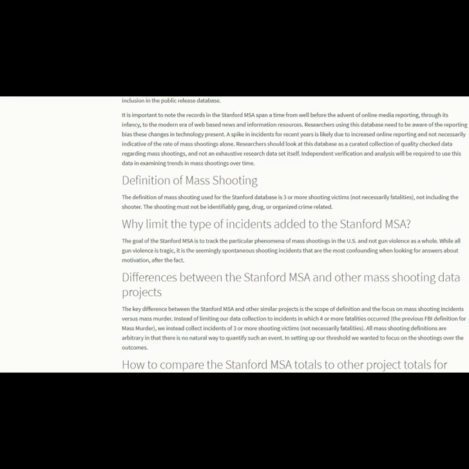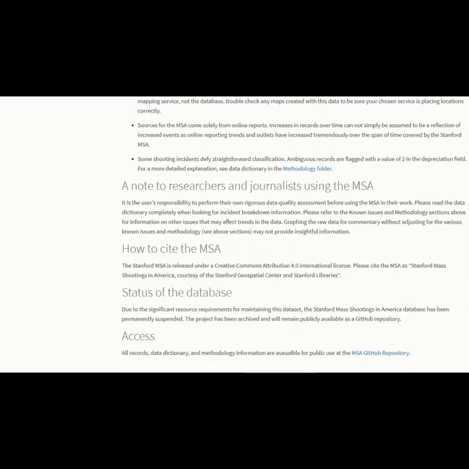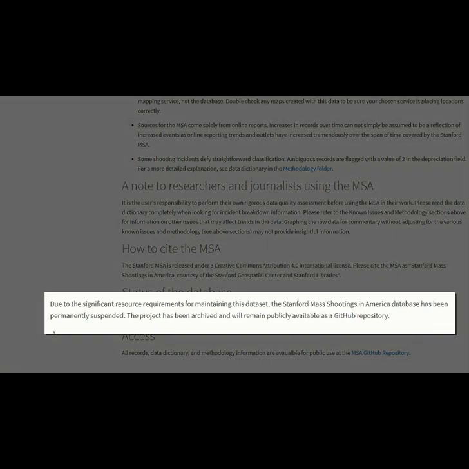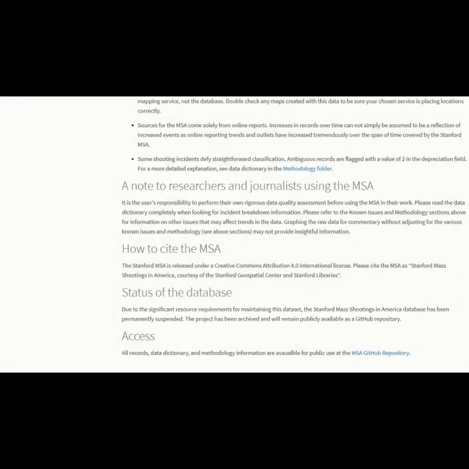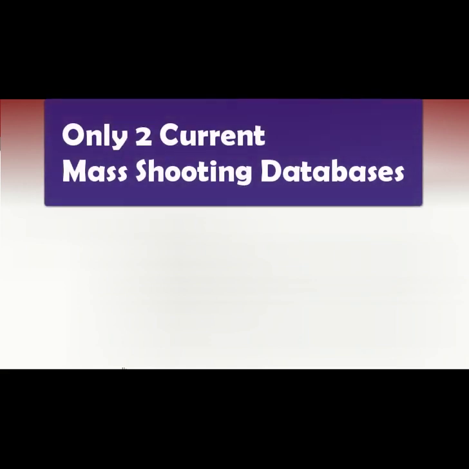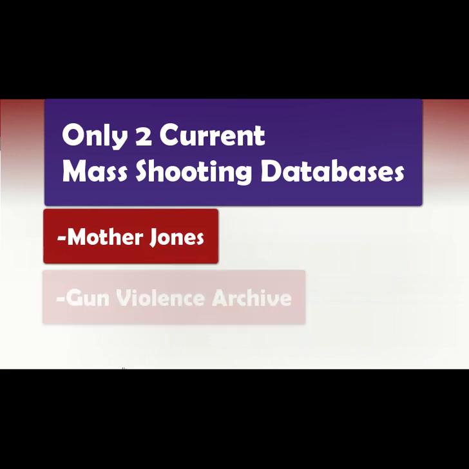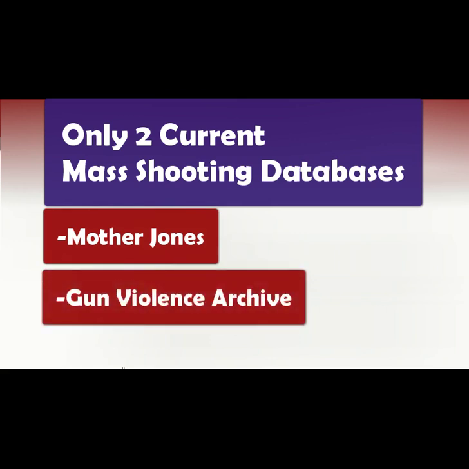However, this database is currently expired. Apparently it took them too much resources to maintain, and it's not clear if it will ever come back. But going forward, it's not really being cited at all for current data, nor is it a particularly useful source at this time. So now we're left with just 2 mass shooting databases that are generally cited. Those are the Mother Jones Mass Shooting Database and the Gun Violence Archive Database. Each of these has very different methodology, which yields drastically different results between the two. So it's important to understand what each are telling us and how to interpret the data.